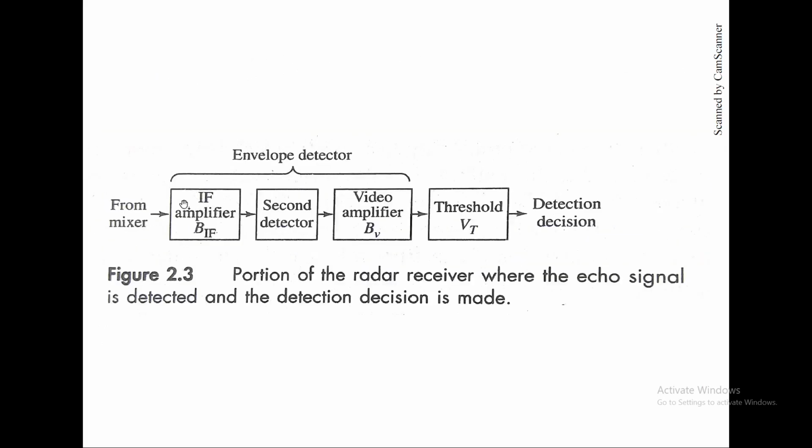From the mixer, when you observe this block, the mixer output will be sent to the IF amplifier with a bandwidth of intermediate frequencies, and then to the second detector. Then it is passed through a video amplifier. These three blocks together are called the envelope detector, and the output will be sent to the threshold VT.